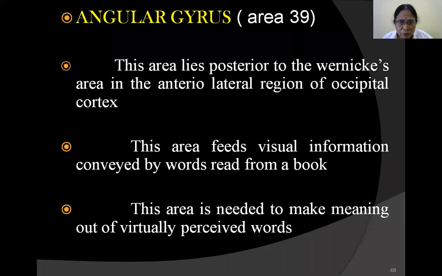As I've already told you, it lies posterior to Wernicke's area in the anterior lateral region of the occipital cortex. This area is very important because it feeds visual information. Suppose you are reading a book, that information has to go into your mind. This is visual information that is conveyed by words read from a book.